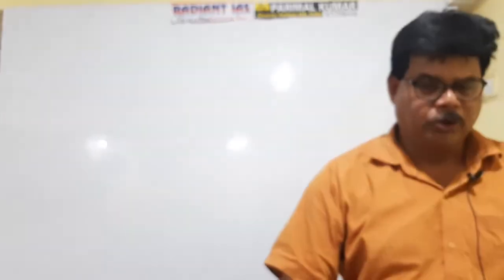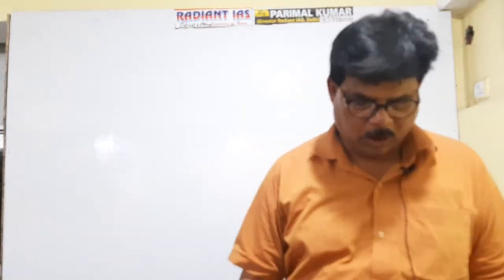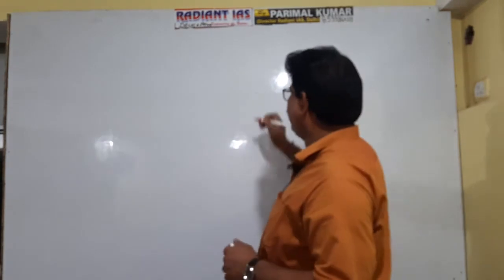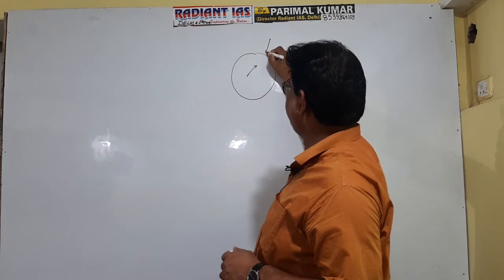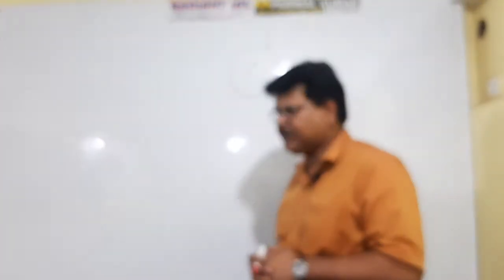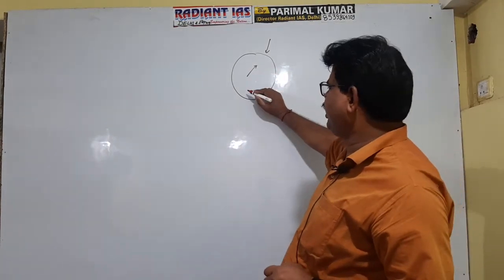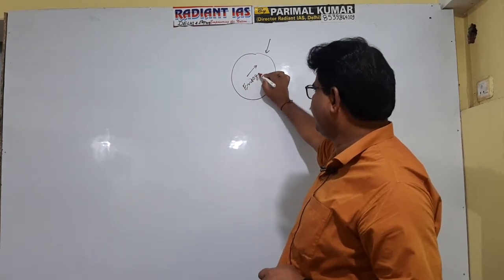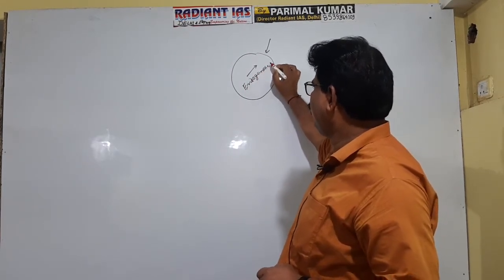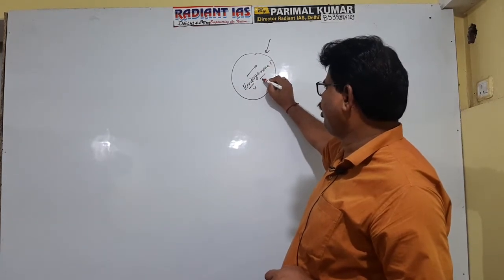Okay? You see, as far as the question of earth is concerned, there operate two types of force. One force is from the interior part of the earth and the second force is from the external part of the earth. Okay? The force which operates from the internal part is referred to as endogenetic force. Endo means inner, genetic means formation.